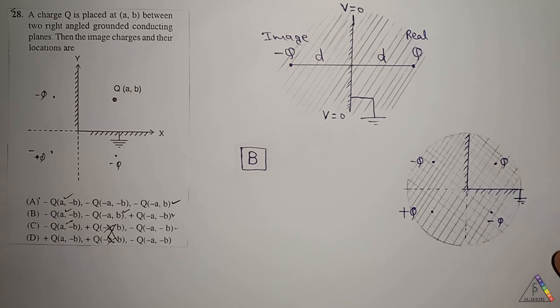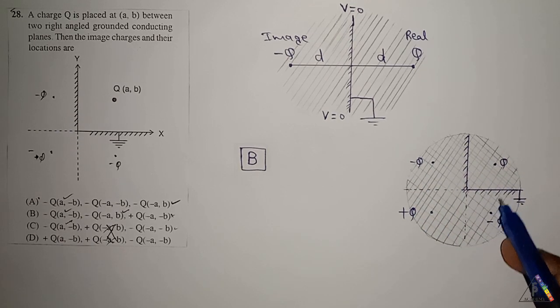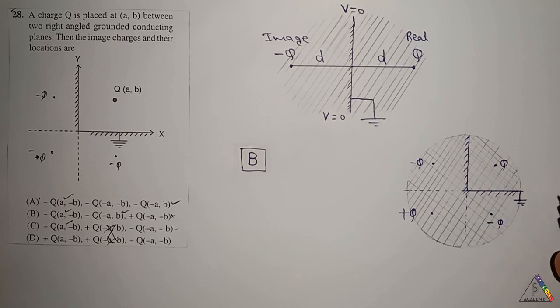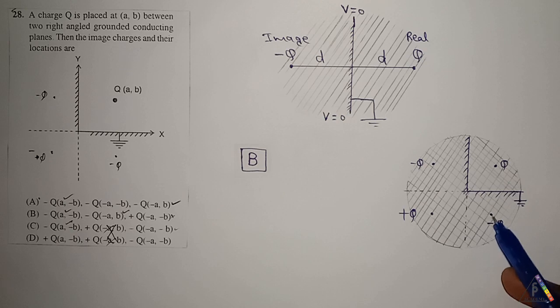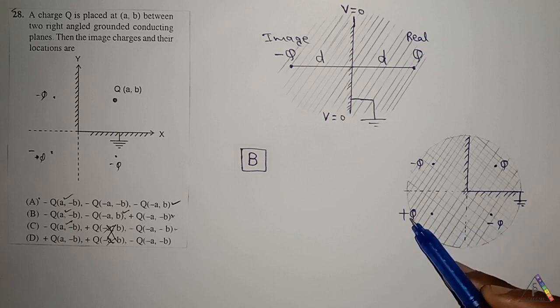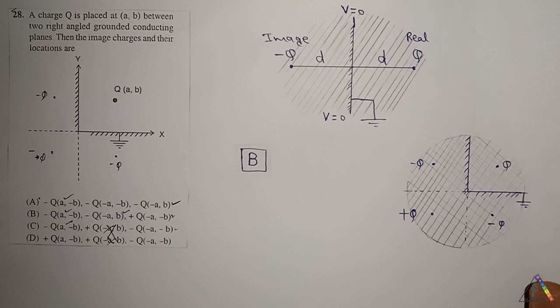And since from Poisson's equation condition, the total sum of all charges should be equal to 0, therefore, if this is minus q and this is minus q, the charge in the third quadrant should be of plus charge, that is plus q. Therefore, for this question, the answer is B option.